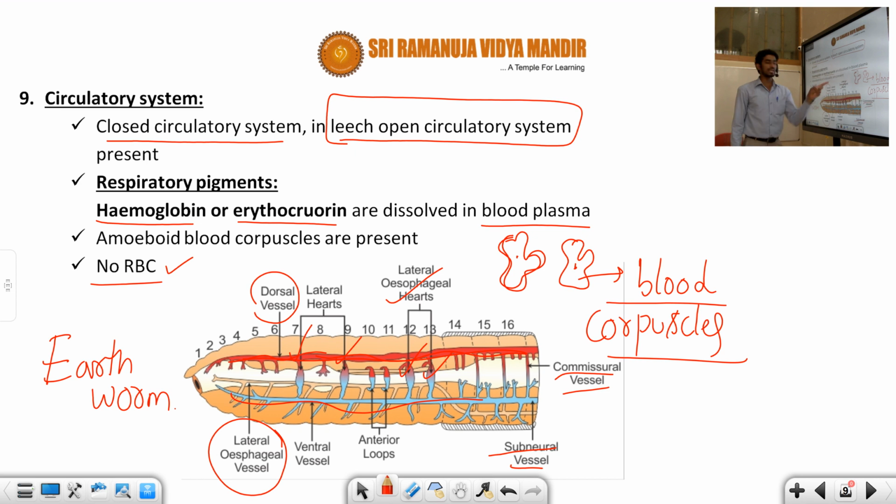We will explain this in detail in the structural organization in animals lesson. So this is how a closed circulatory system looks in the earthworm. That is a diagrammatic representation I showed you for reference. Fine. Next, this point is very important, students. They will ask a question about the respiratory pigment and the shape of the blood corpuscles. There is no RBC. Earthworm has a closed circulatory system, while leech has an open circulatory system. Fine.